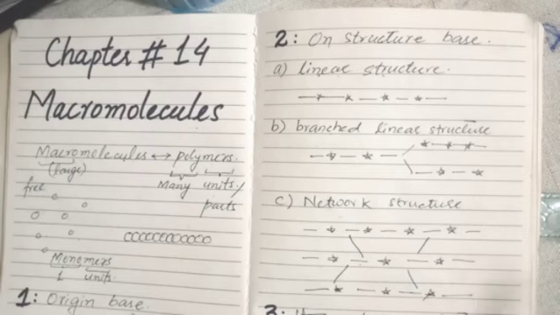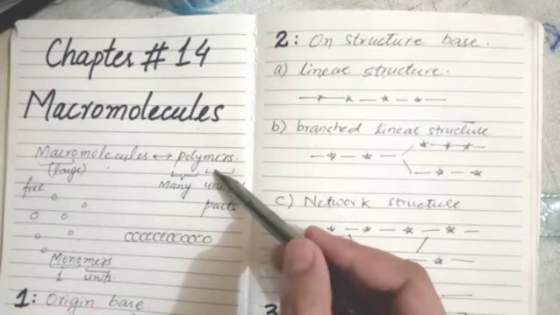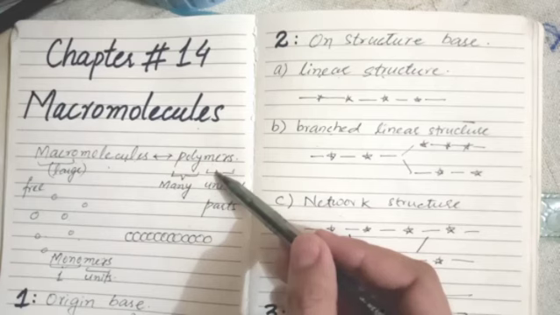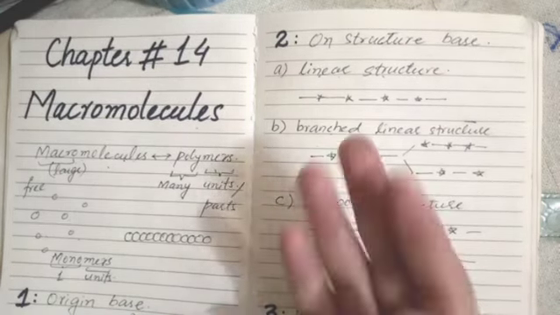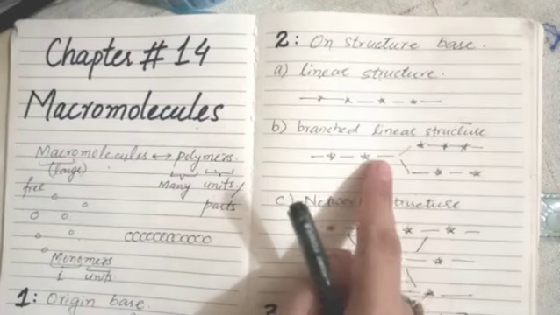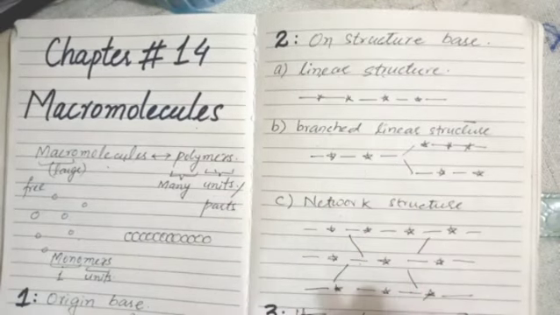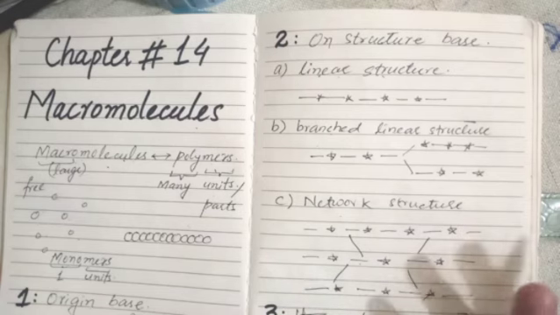So today's topic was about macromolecules or polymers: the introduction, or you can say definition, and their classification. They are classified on four bases. First was origin base, second was structural base, third was on the basis of the nature of monomers that are joined together, and fourth basis is their reaction towards temperature.